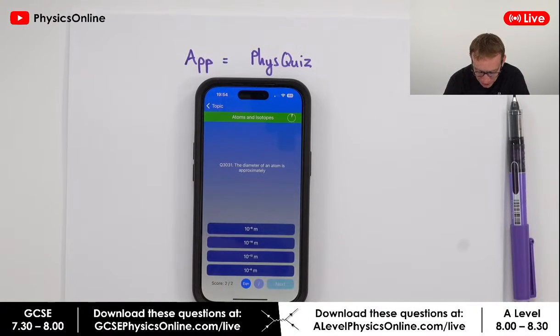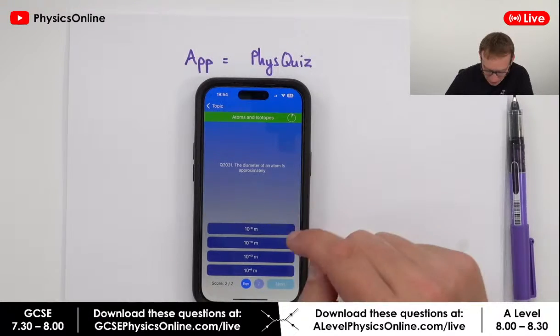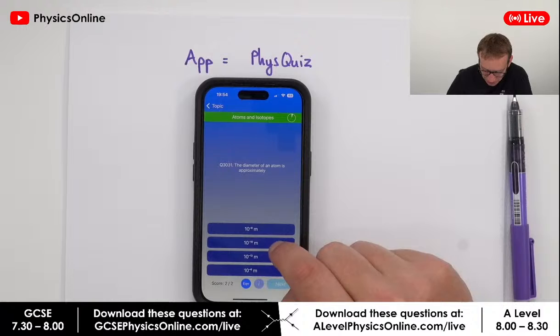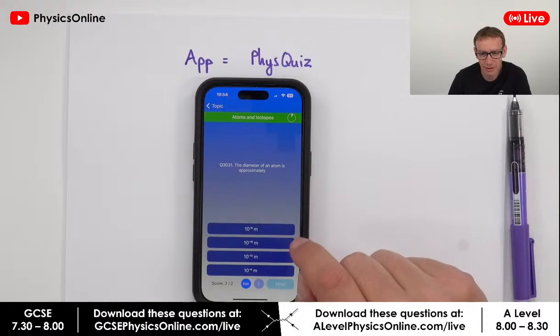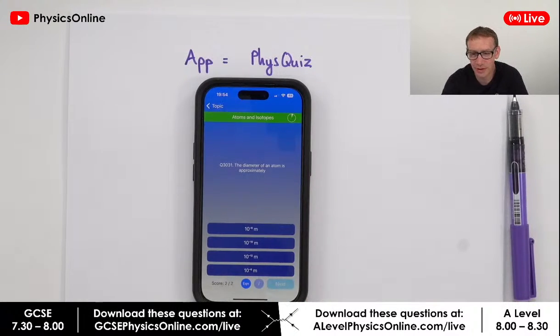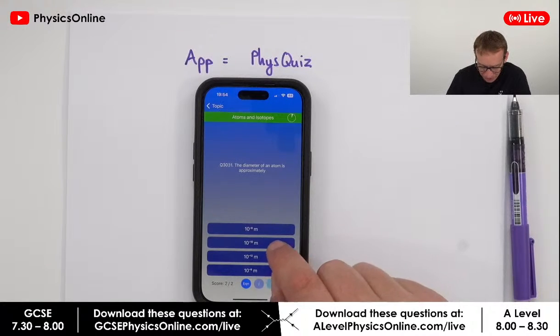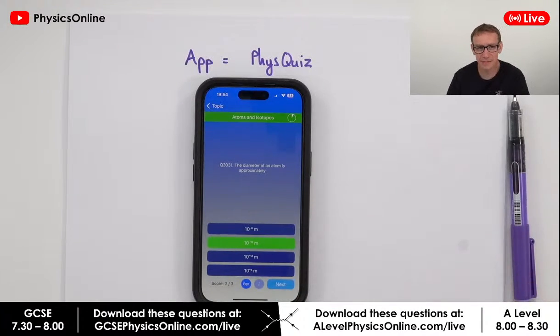The diameter of the atom is approximately: is it 10 to the minus 8, 10 to the minus 10, 10 to the minus 12, or 10 to the minus 6? For this one, a lot of people are now putting 10 to the minus 10, so we've had Zeno saying that. We've got a range of answers. The answer is 10 to the minus 10.